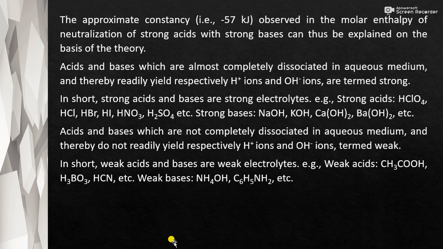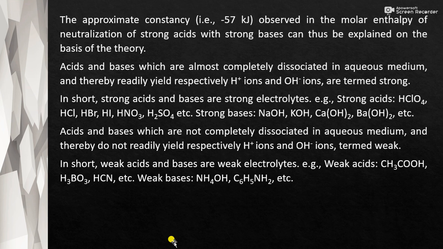In short, strong acids and bases are strong electrolytes. For example, strong acids are HClO4, HCl, HBr, HI, HNO3, H2SO4, etc. Strong bases are NaOH, KOH, Ca(OH)2, Ba(OH)2, etc. These will completely get dissociated in aqueous medium. Acids will yield H+ ions and bases will yield OH- ions in aqueous solution.